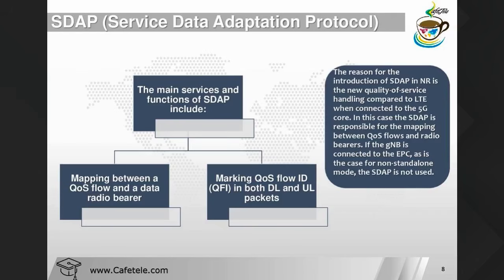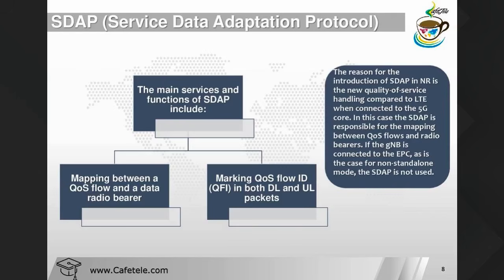In LTE we have only GBR and non-GBR, but in NR we have GBR, non-GBR and delay-critical GBR. Okay, delay-critical is basically used for URLLC cases, and the remaining GBR and non-GBR are the same as LTE, only the sequence number is changed. Like in LTE, QCI 1 is for voice, QCI 5 for IMS and QCI 9 for data, but here their sequence number is changed.